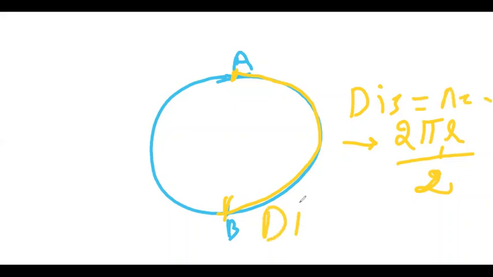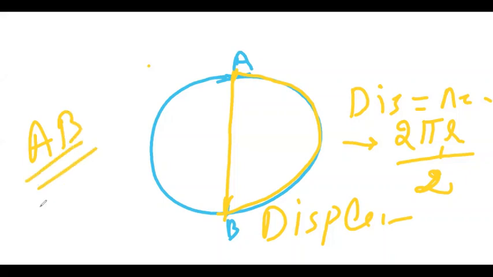Now, if you have confusion, what is displacement? Displacement is the shortest path. If I come by this path, it is a longer path. If I want to go to B, what I will prefer is the shortest path. If you take AB as the shortest path, you can see it is the diameter, so you will write the answer for the diameter. It is 2r. So if the radius is given, you will write the displacement as the shortest path. So this is the displacement.